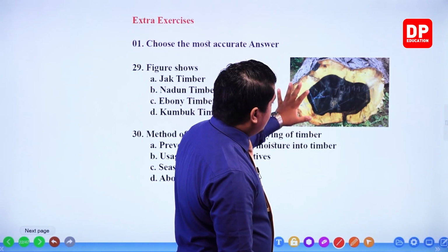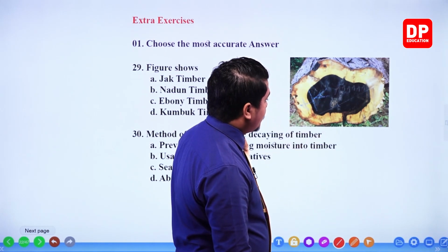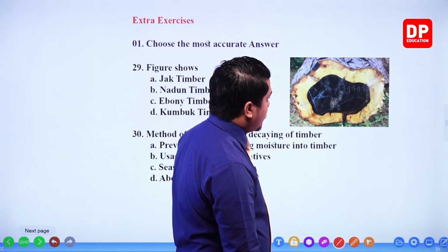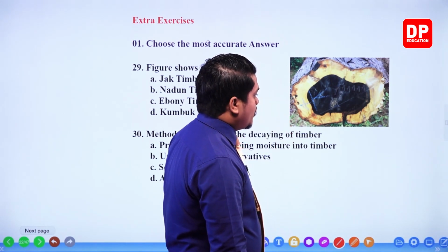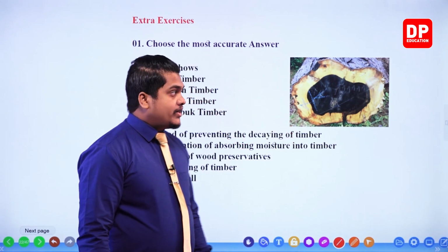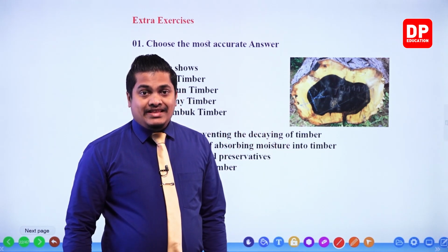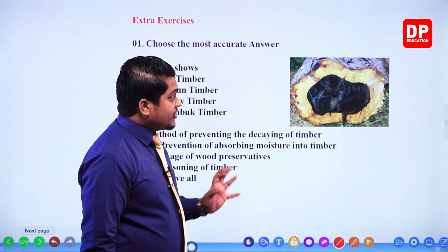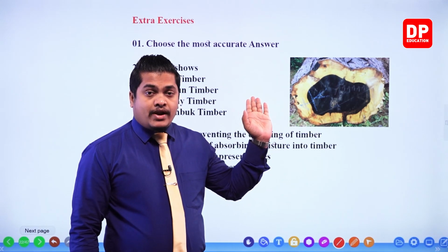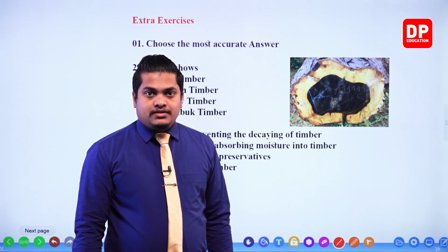When you check this figure, my dear children, you can clearly observe the hardwood of the plant. The hardwood of ebony is black in color. So this is a quite good feature that we can observe within the ebony tree. That's why it is so expensive, because of the attractive color, my dear children. It has a quite unique color compared to the others.